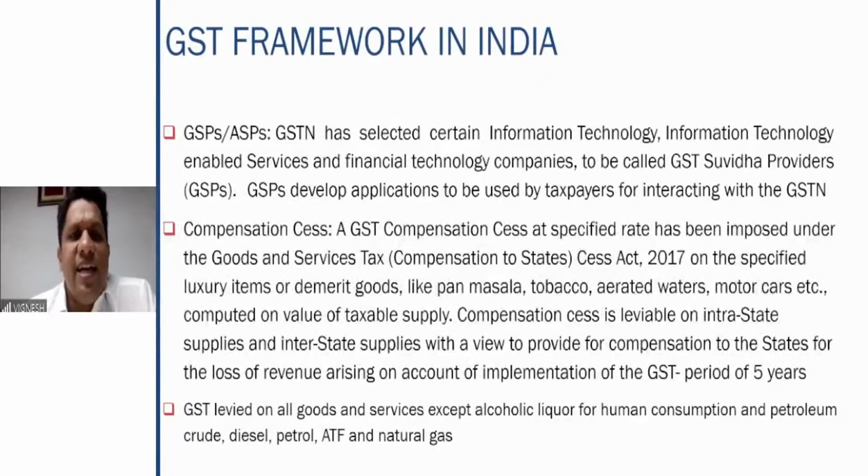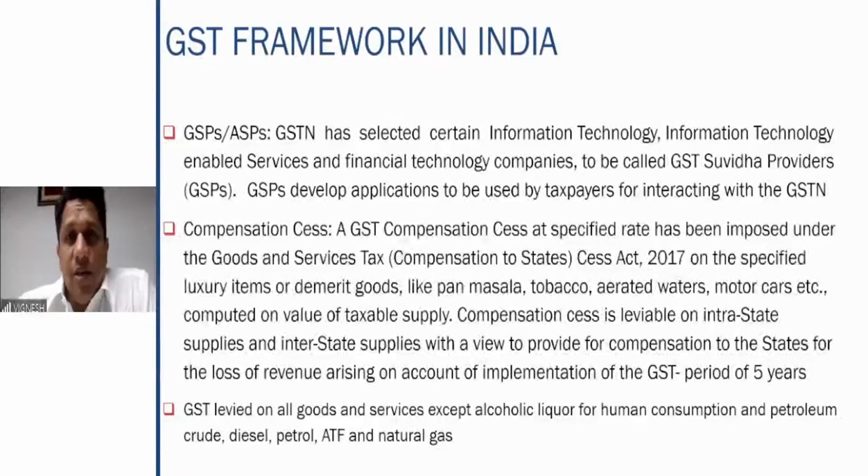So it applies on luxury items or demerit goods, meaning goods which are not useful to society at large, like pan masala. Because of pan masala and tobacco, no one is getting any use. If you buy that, you're contributing to the economy, but you're contributing badly to your health.